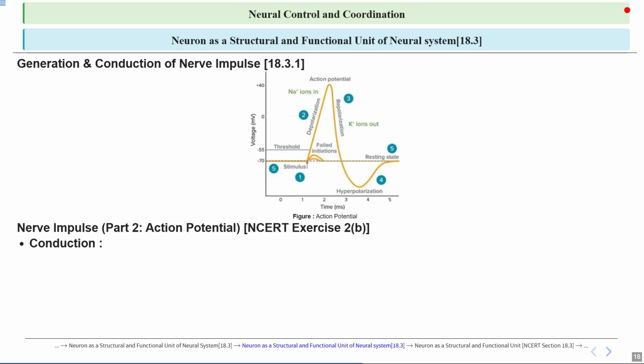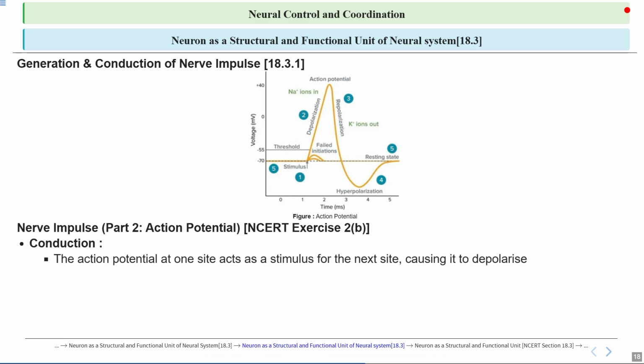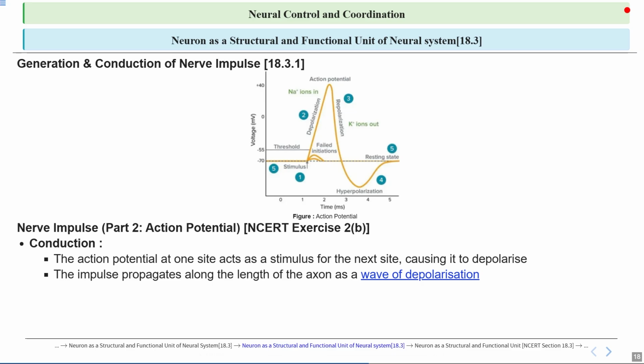Let's talk about conduction. Conduction in neurons refers to how an action potential travels along the nerve fiber. So when an action potential occurs at one point, it creates a change in the membrane potential that acts as a stimulus for the neighboring area, causing it to also depolarize. Now, this process continues along the neuron, allowing electrical signals to move quickly from one part of the neuron to another, which is very important for communication in the neural system. So the impulse propagates along the length of the axon as a wave of depolarization.